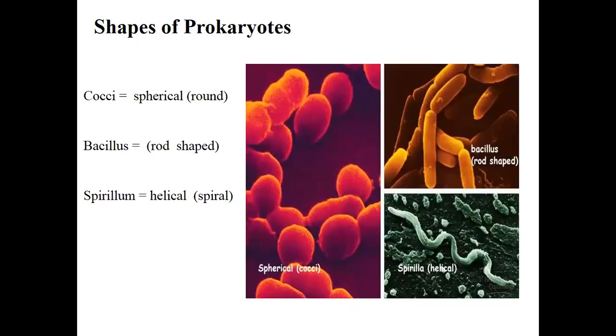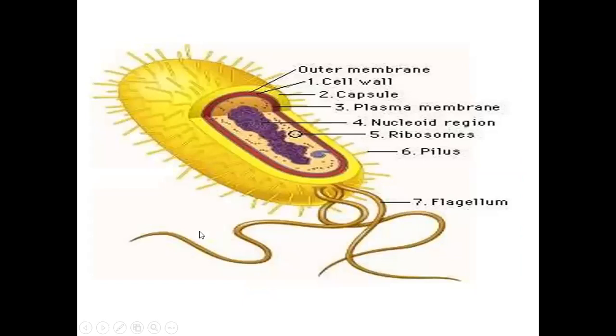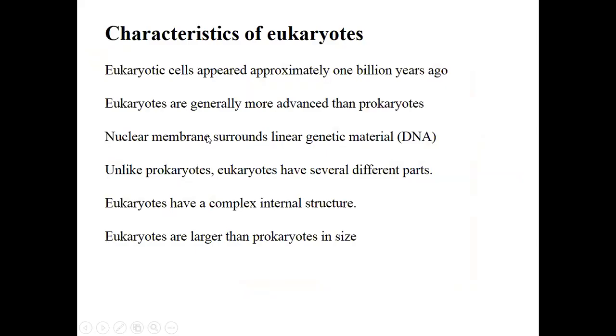So here we have some shapes of prokaryotic cells. Here it is in spiral shape, then here we have round shape, and here we have rod shape. This is a simple unicellular prokaryotic cell that has a flagellum, pili, ribosomes, genetic material, cell membrane, cell wall, and outer capsule.